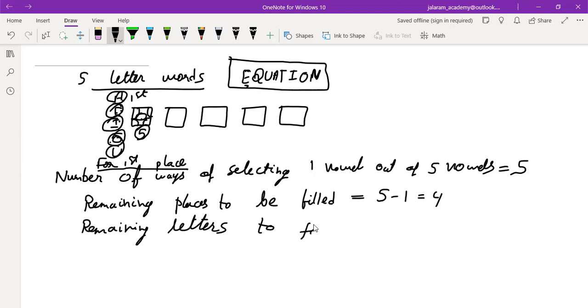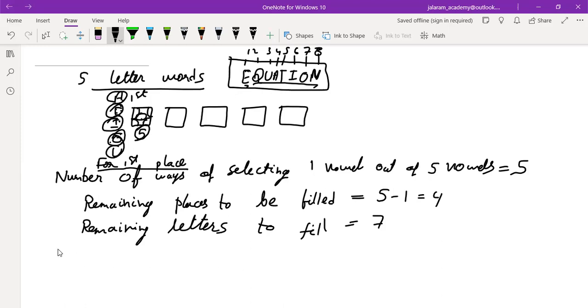Count the letters of the word EQUATION: 1, 2, 3, 4, 5, 6, 7, 8. There are 8 letters and we have used only one of them, either A or E or I or O or U. And the remaining 7 are still with us.